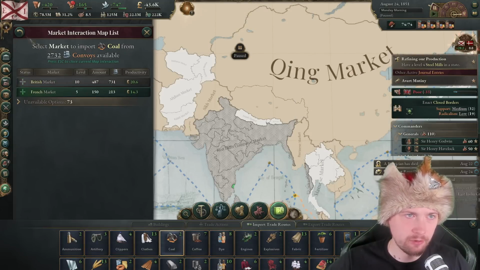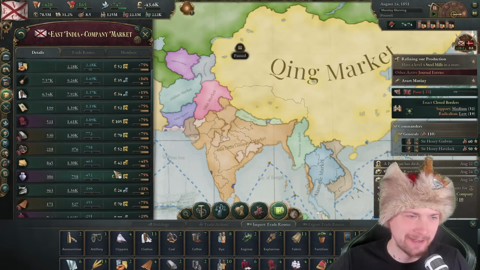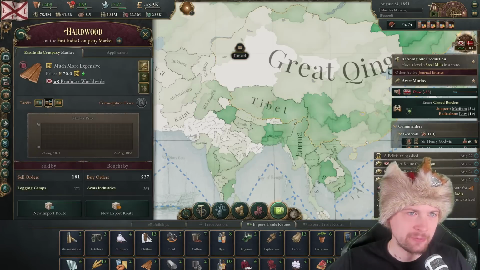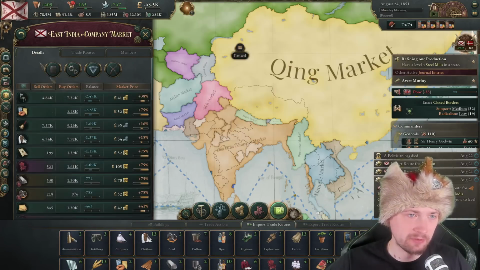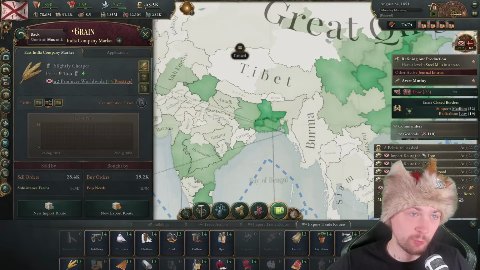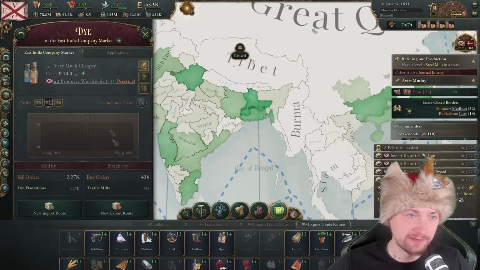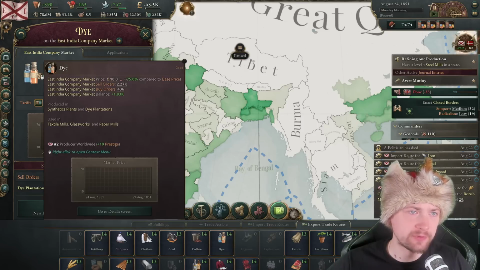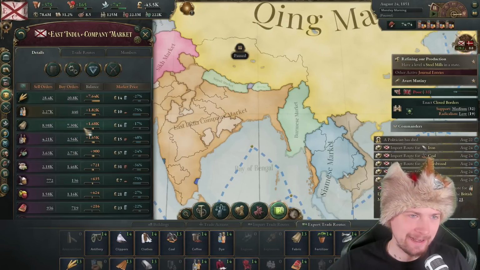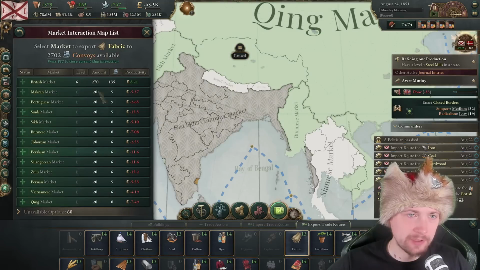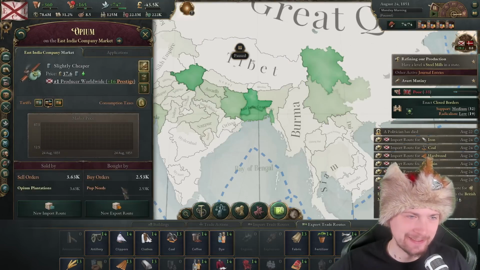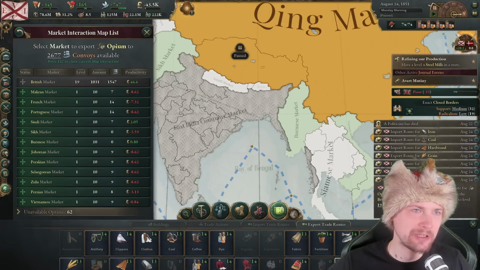Importing coal both from the British market, importing hardwoods. We at least got a lot of bureaucracy to deal with this stuff. I can export 3,000 wheat back to the British Isles. I can export, what's that? Dye. That's also to the British market. I can go ahead and export the fabric also to the British market. Everything goes to the British market. Can I export opium to the British market?